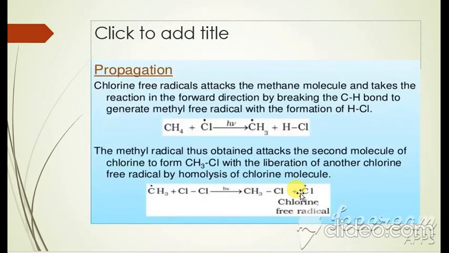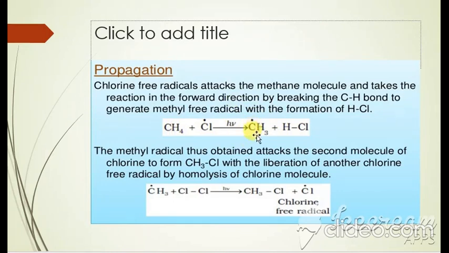Next is the propagation step. Propagation means to prolong, to move further. Now this free radical of chlorine is very reactive. It immediately attacks the CH4 group. Cl is very reactive. It attracts the hydrogen as soon as possible and forms HCl, and the resultant CH3 with one electron, which is called the methyl free radical, is formed.